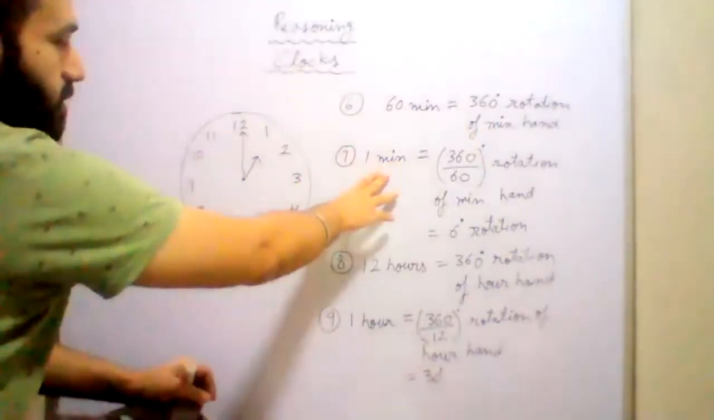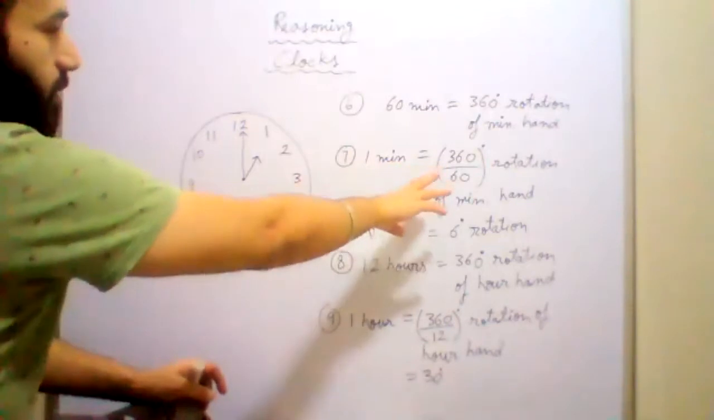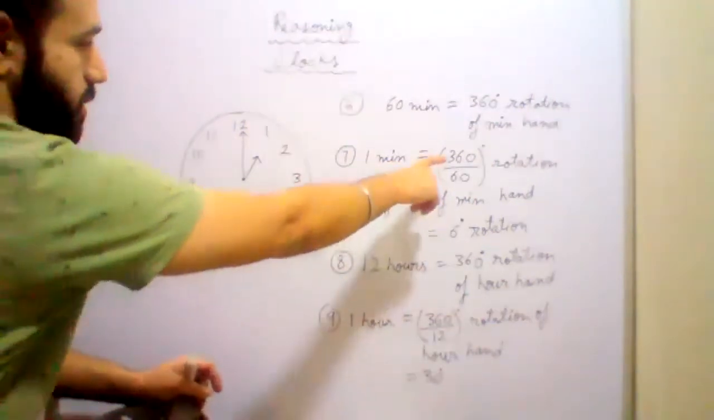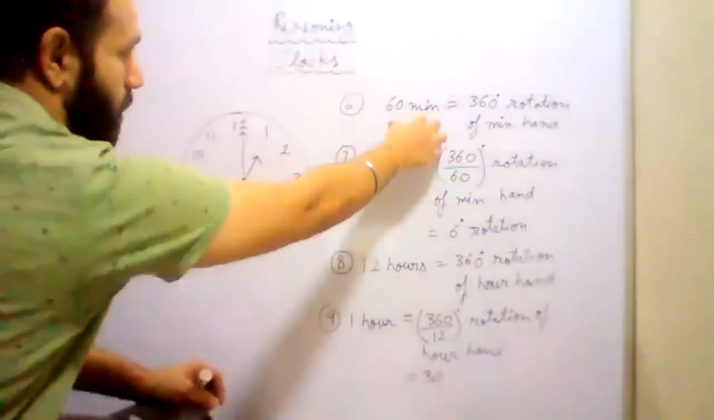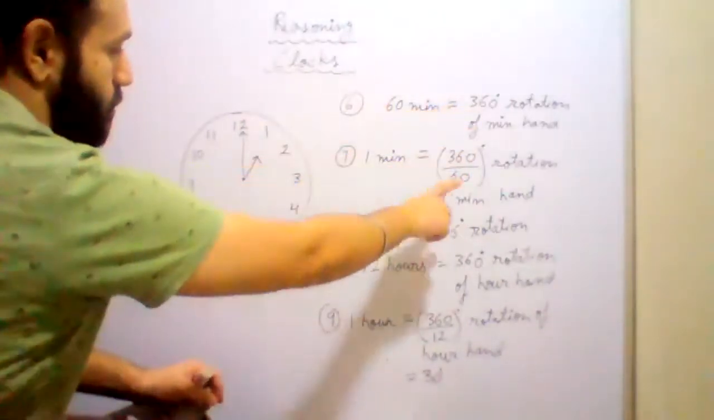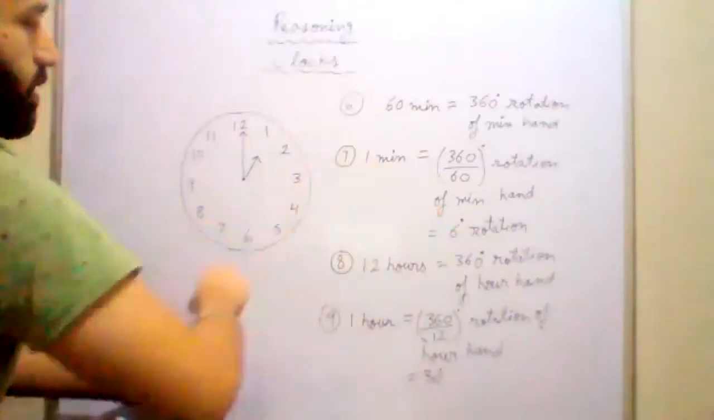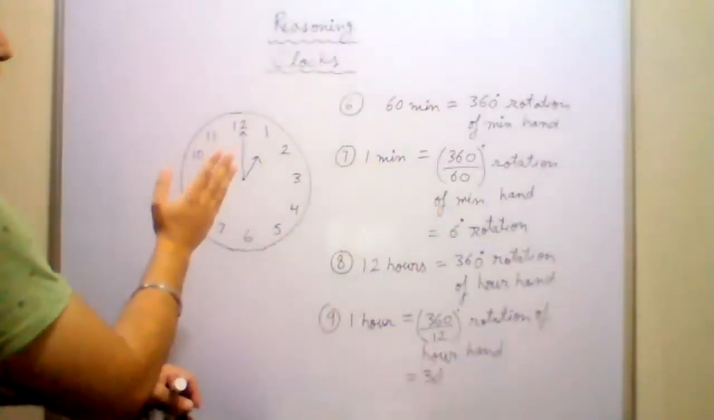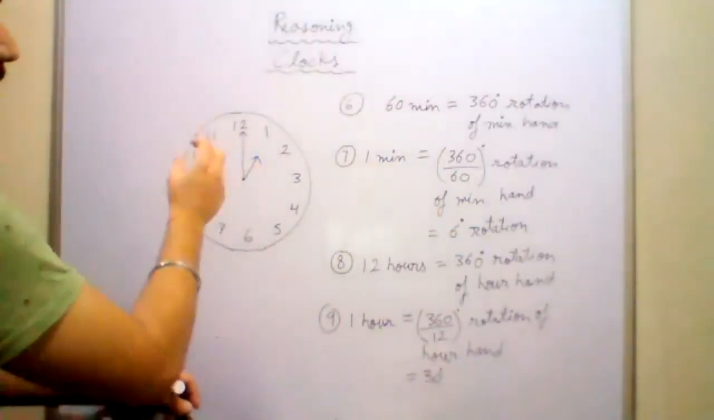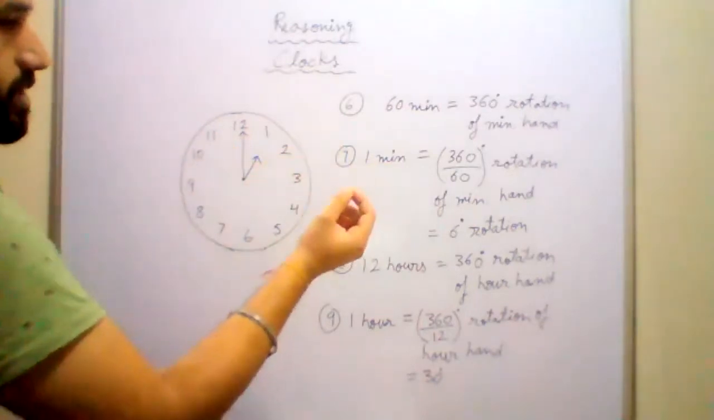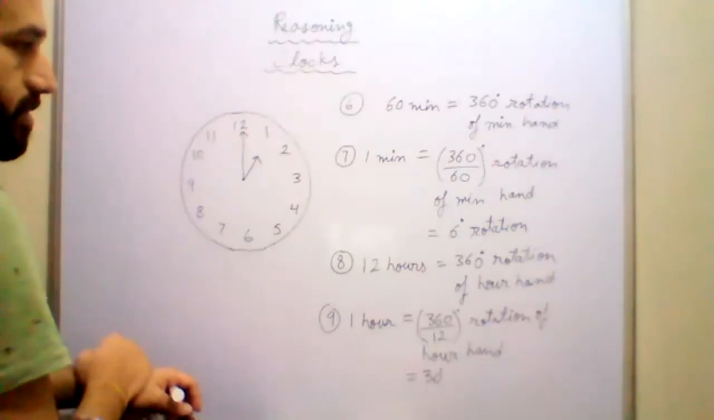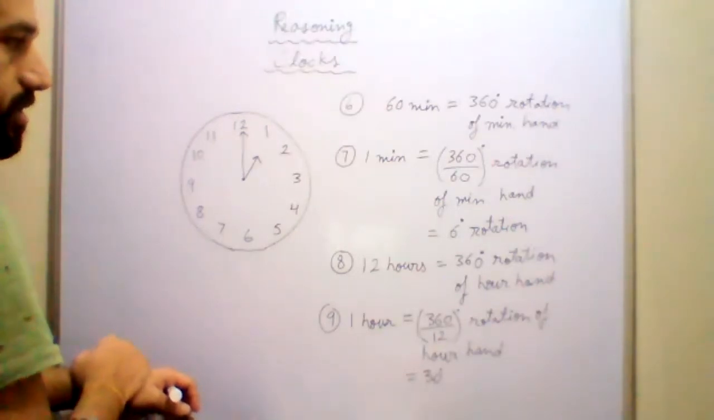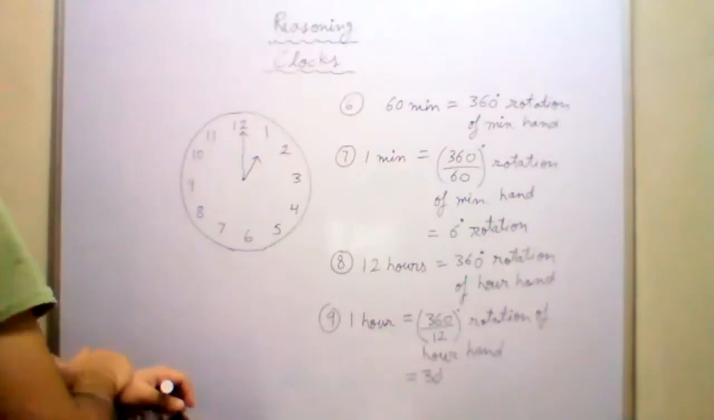And in 1 minute, the angle covered by the minute hand is 360 divided by 60. So using the unit rotation, 360 divided by 60, you get 6 degrees of rotation in 1 minute. So if it is only 1 minute, how much will the minute hand rotate? Only 6 degrees. 6 degrees rotation in 1 minute.